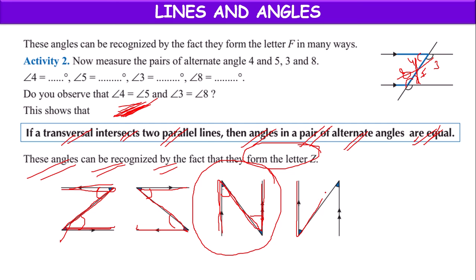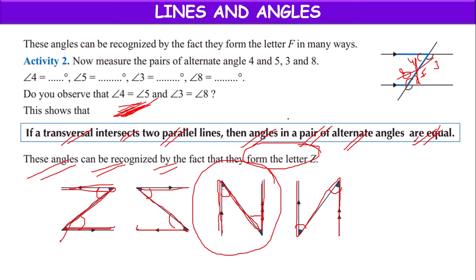Or if the lines are like this, the angles make an alternate angle pair.